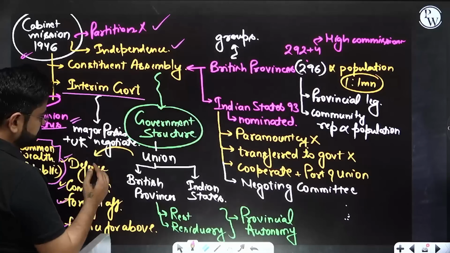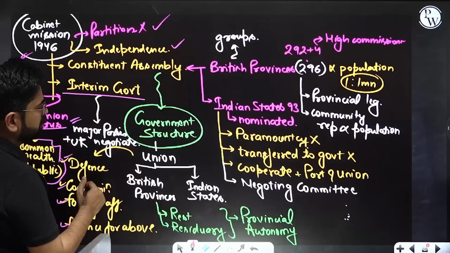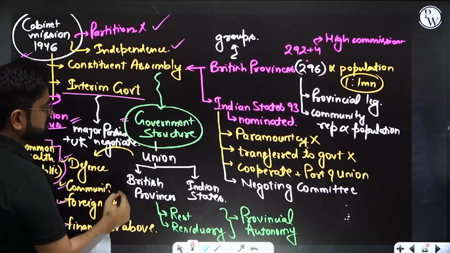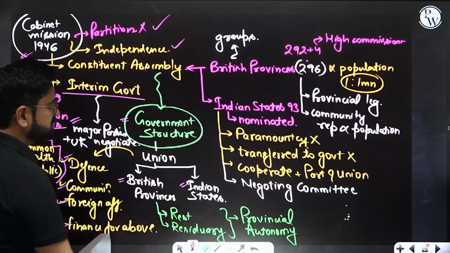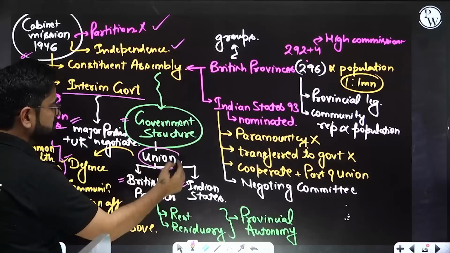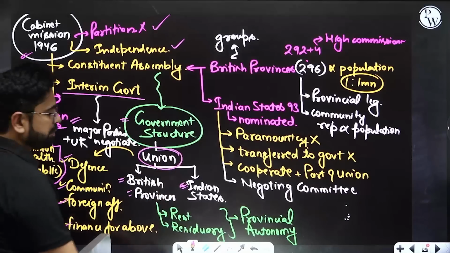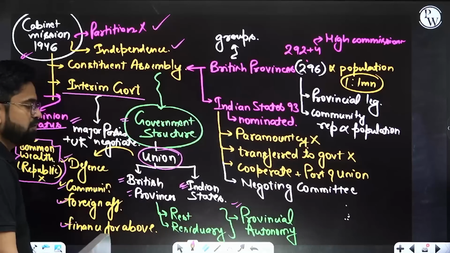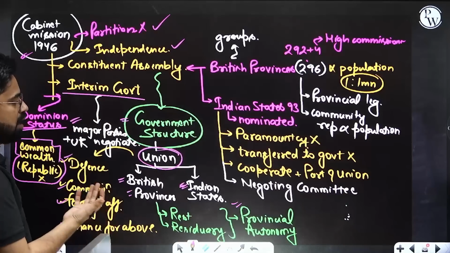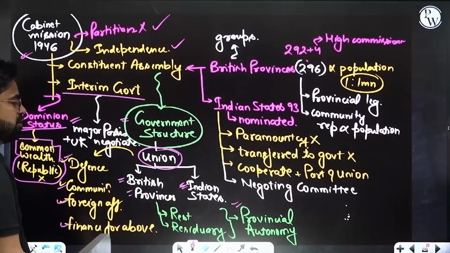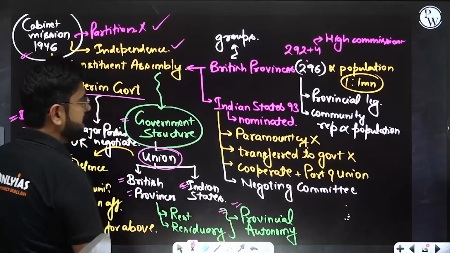Another thing they said is that the union will consist of both British provinces and Indian states. Plus, they proposed provincial autonomy. So they are not proposing a very strong center. They are saying that provincial autonomy should be there.